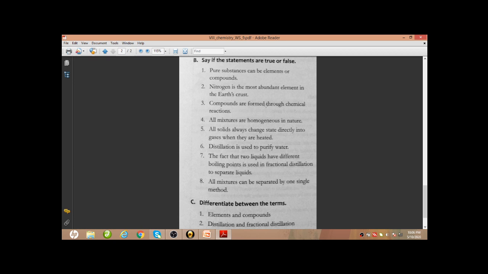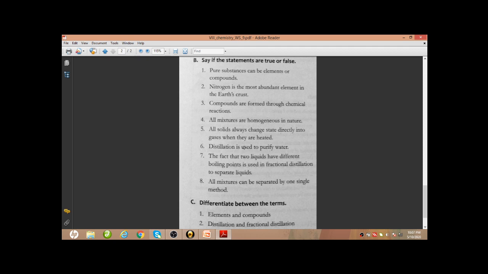Compounds are formed through chemical reaction. Yes, it is true. All mixtures are homogeneous in nature. No, it's false. Mixtures may be homogeneous or heterogeneous, both. All solids always change state directly into gases when they are heated. No, all solids cannot change state directly. Only the substances which show sublimation, only for those solids this is true, but it is not shown by all solids. So this is false.